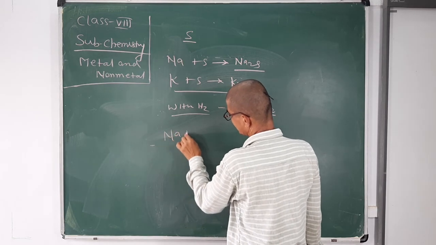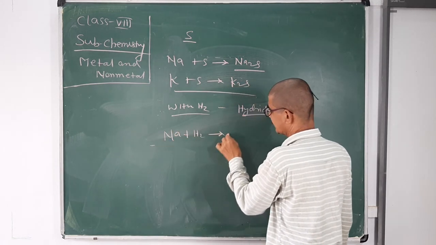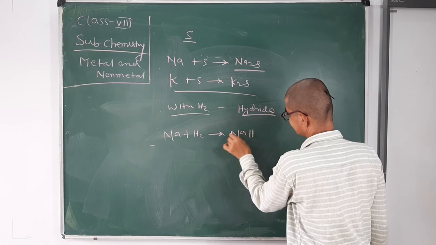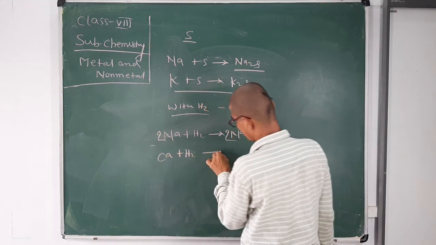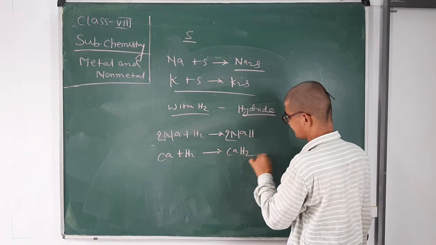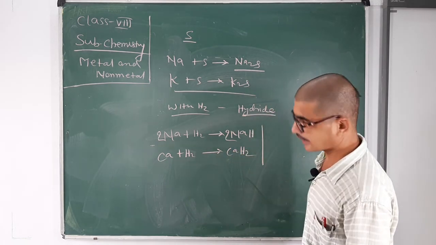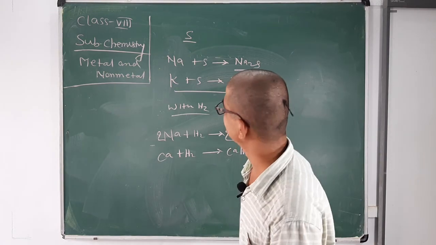Sodium reacts with hydrogen to form sodium hydride. Calcium reacts with hydrogen to form calcium hydride. Metal reacts with hydrogen to form hydride.